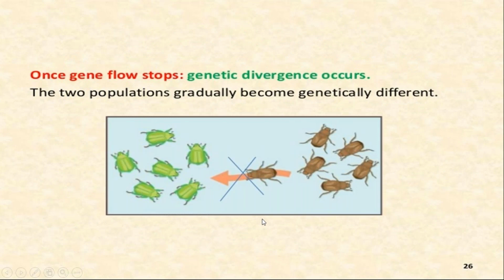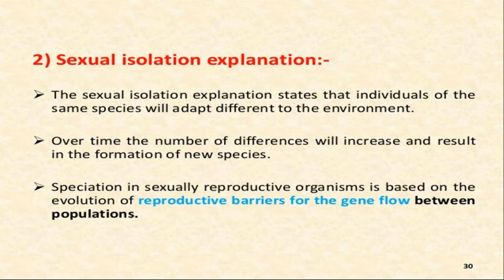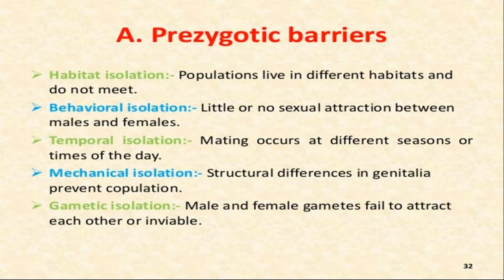One, gene flow stops, the flow of genes stops, due to which two populations get produced. Sexual isolation explains the process of the formation of new species. Pre-zygotic barriers may be habitat isolation. Populations live in different habitats and they are not able to mate with each other.